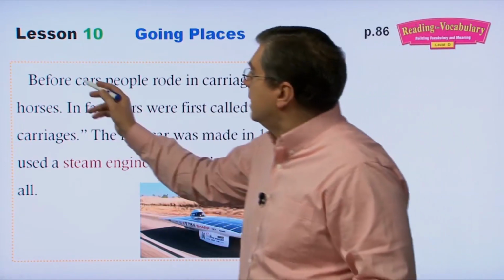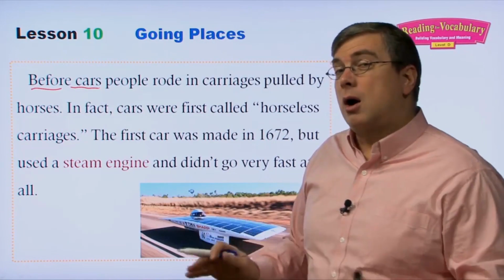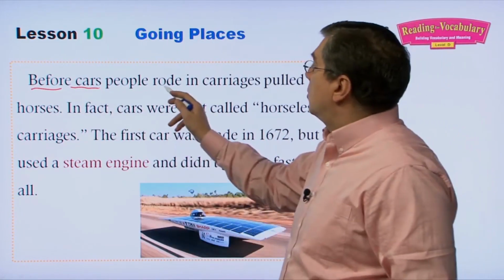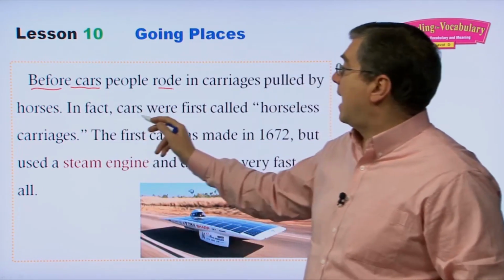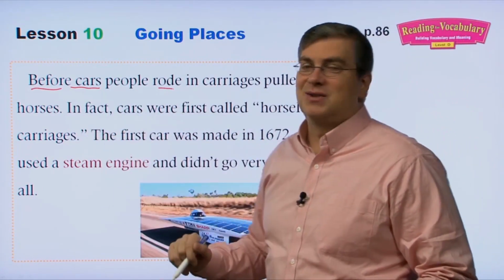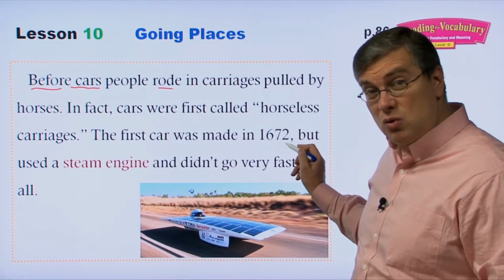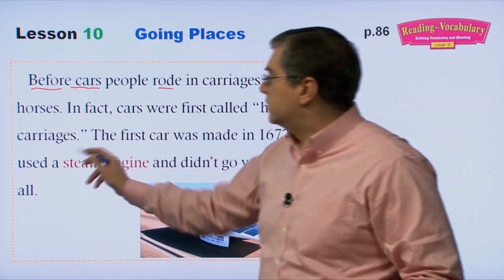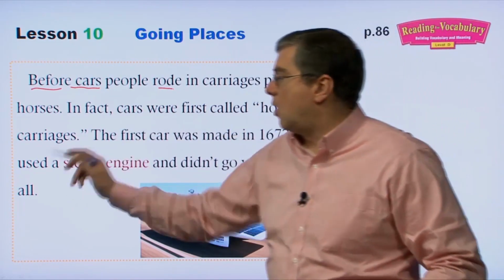So, before cars were invented, people rode in carriages pulled by horses. In fact, cars were first called horseless carriages. The first car was made in 1672, but used a steam engine and didn't go very fast at all.